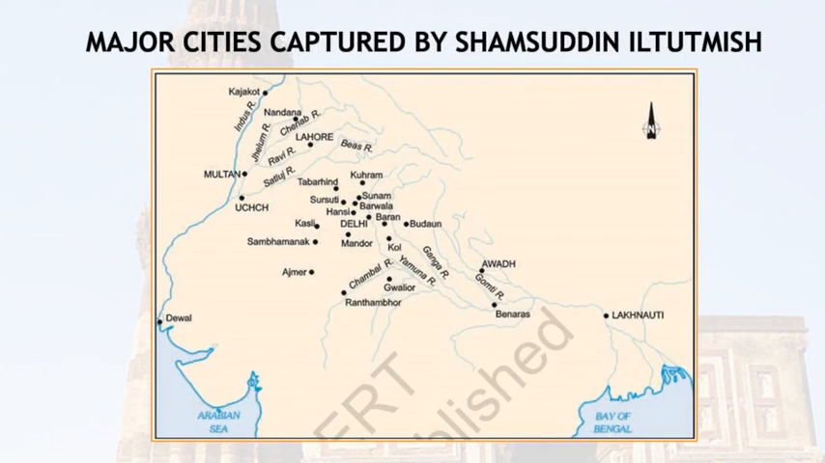Then you can see here is a map where you can see the cities which were actually captured by one of the famous Slave dynasty rulers, Shamsuddin Iltutmish. Here many cities were there.